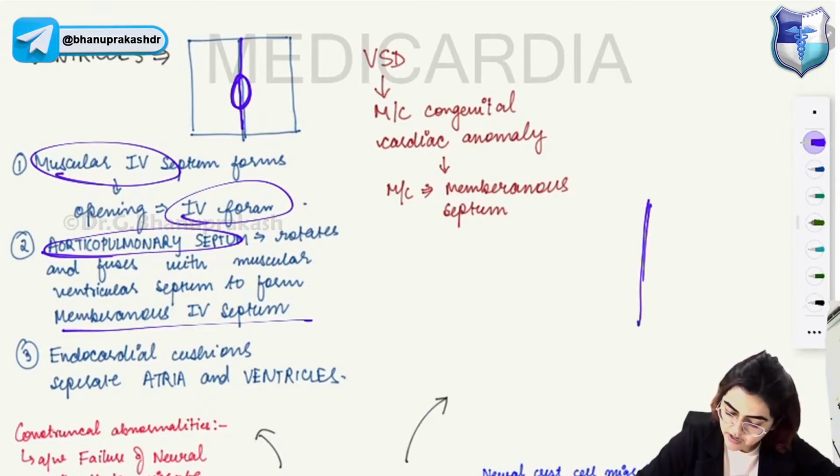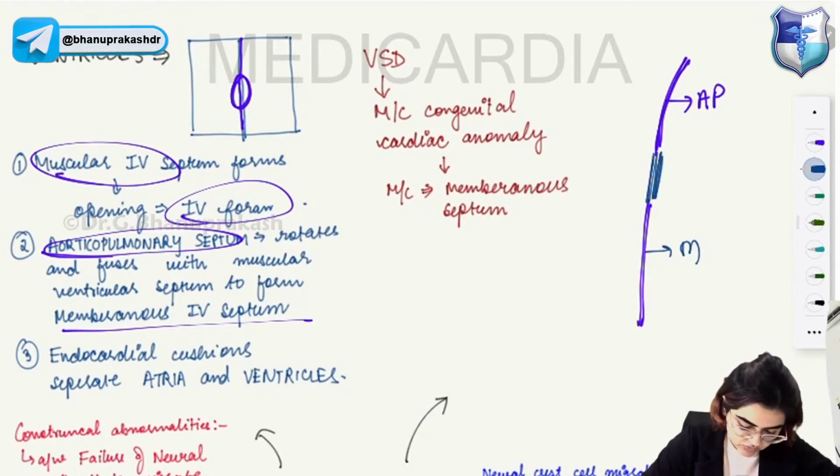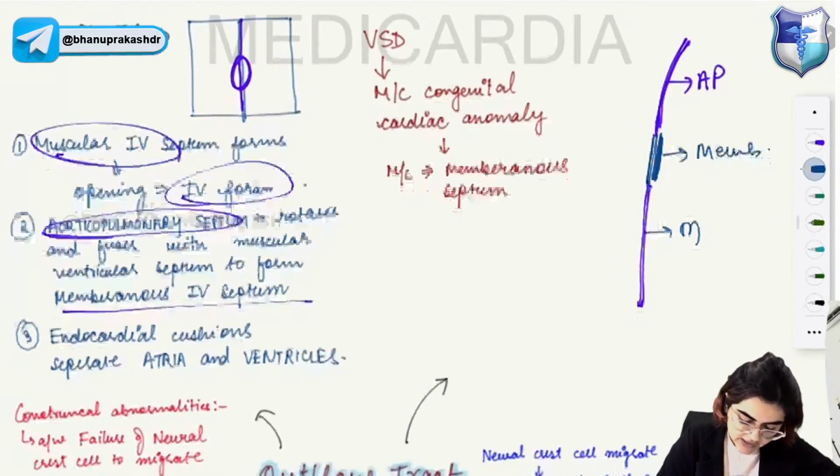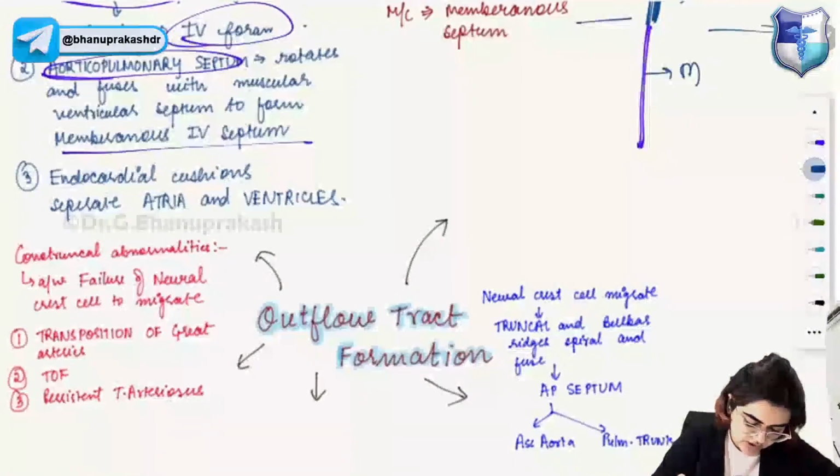So you have the muscular part of the interventricular septum, and above it you have the aorticopulmonary septum. Now between the aorticopulmonary septum and the muscular part of the interventricular septum, a septum forms, that is the membranous part of the interventricular septum. Okay, and the endocardial cushions, what is the function of endocardial cushion? Endocardial cushions will separate the atria as well as the ventricles.